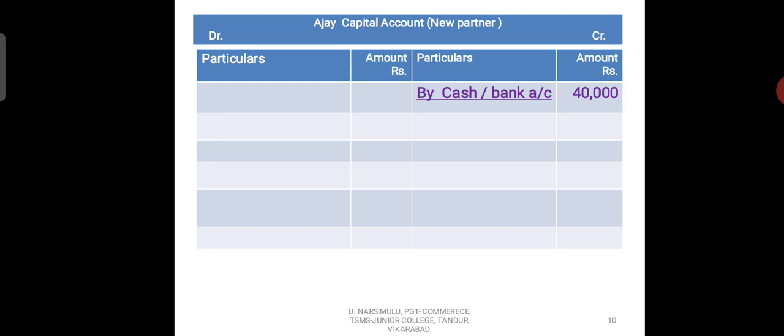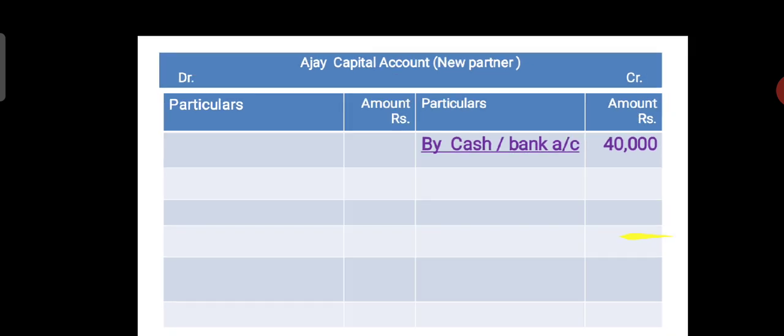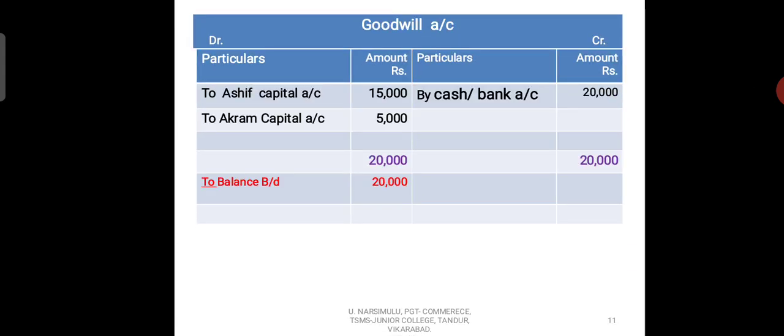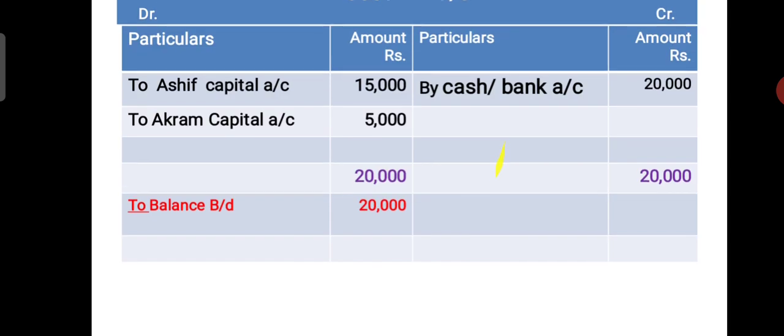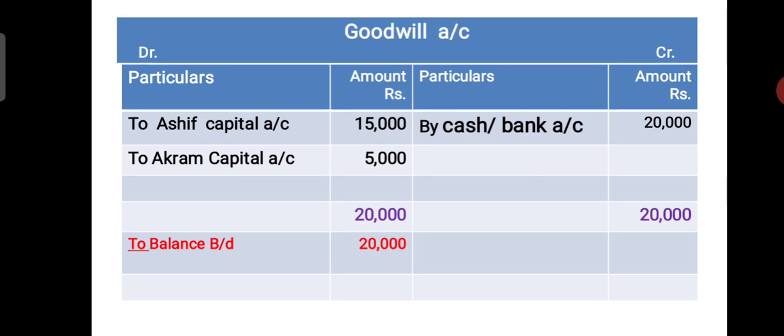Next, new partner's capital account, Ajay capital account. Only one item we show in the new partner's capital account, credit side cash or bank account, that is rupees 40,000 is share of capital amount. Capital amount only we show in his capital account. So next, goodwill account. So here new partner brings goodwill 20,000. Credit side you write by cash or bank account rupees 20,000. Okay, this goodwill amount is distributed between old partners according to their old profit sharing ratio. Asif capital account 15,000, Akram capital account 5,000, total of 20,000.